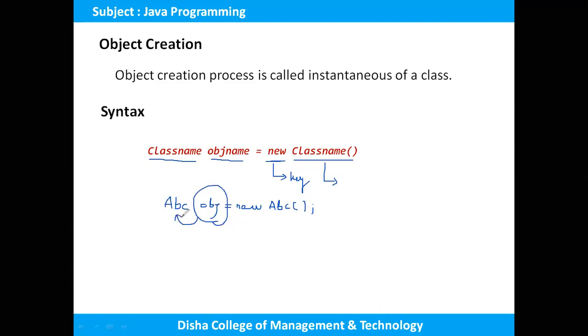This way we can create the object for the class, and this procedure is called instantiation of a class. So we can say that an object is an instance of a class.